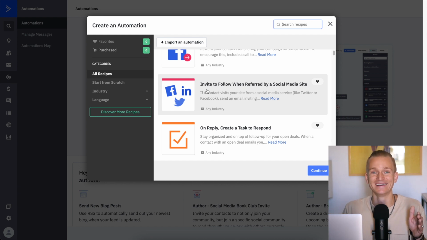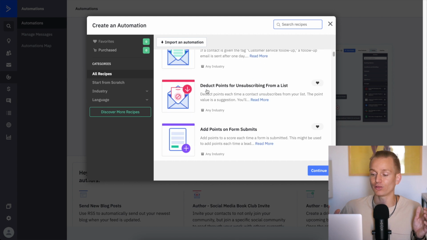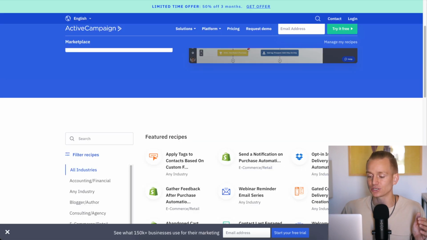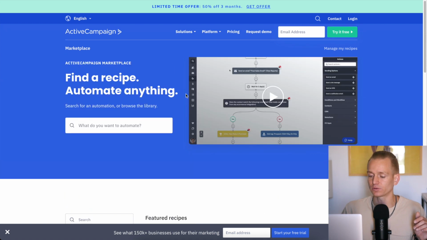So this is something that you probably might not think about right away, but it's super powerful. And this itself would probably be an additional app that you would need to pay monthly fees for, and this is already included as these automation recipes. And there are a lot of these, and you can actually even find a page. You don't even need to create an account. There is a page, I think it's called the Marketplace or something like that.